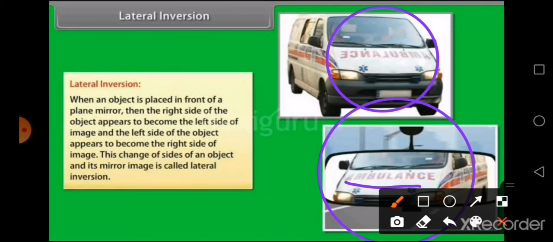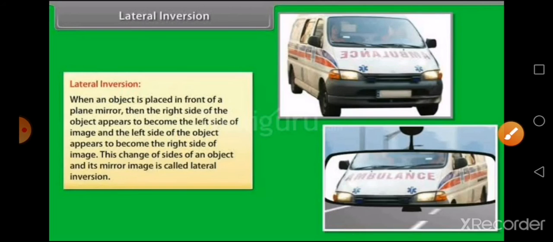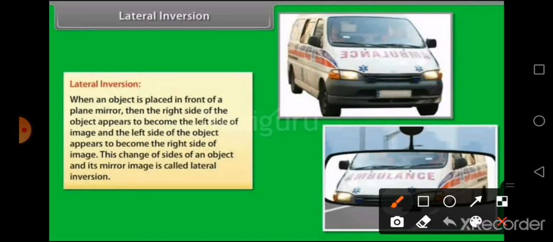Why? The glass there is going to be a plane, isn't it? Or a plane mirror is being kept there. You will be able to read that ambulance properly. But if you see the ambulance directly, you will see it as upside down. See, this is nothing other than your lateral inversion. That is the image formed by a plane mirror.